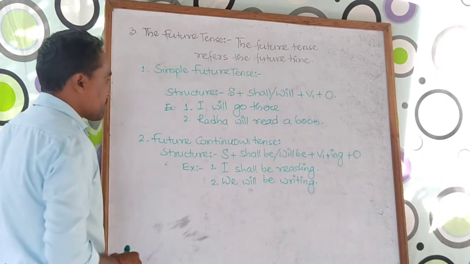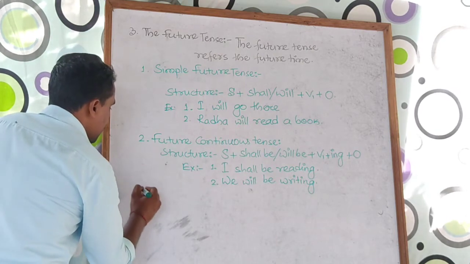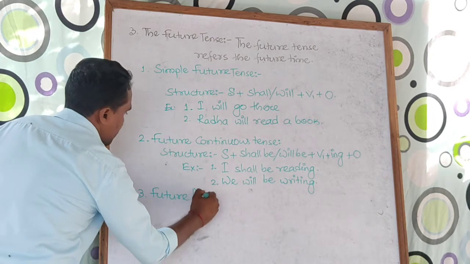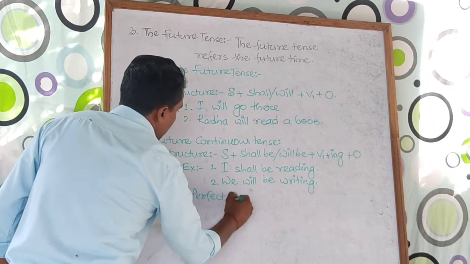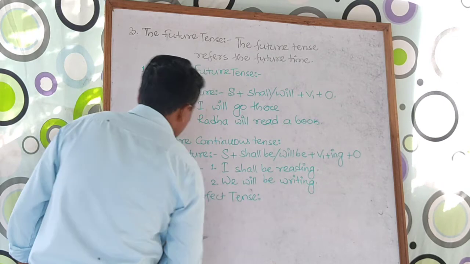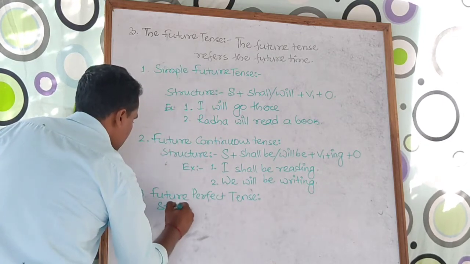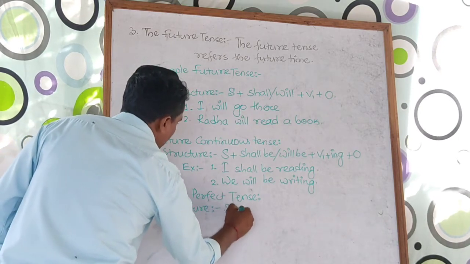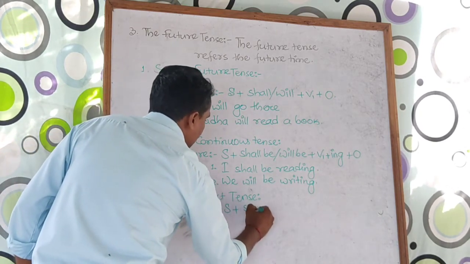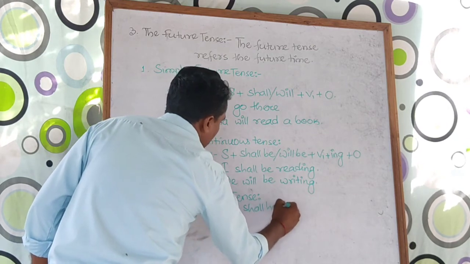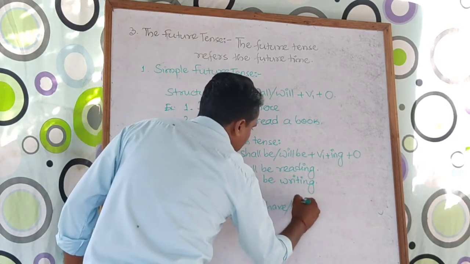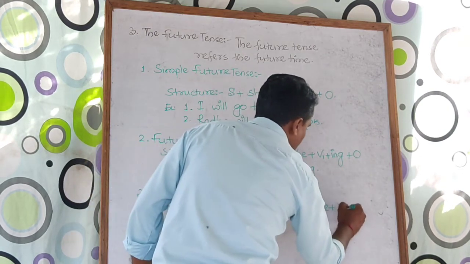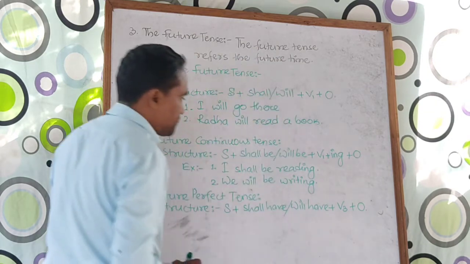This is another one. In case of the third kind, that is future perfect tense, look at the structure. Start with subject plus shall have or will have, then V3 form, and if there is any object.